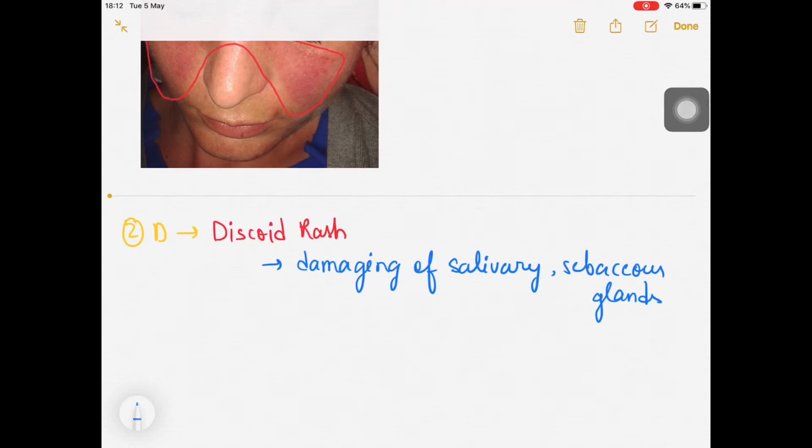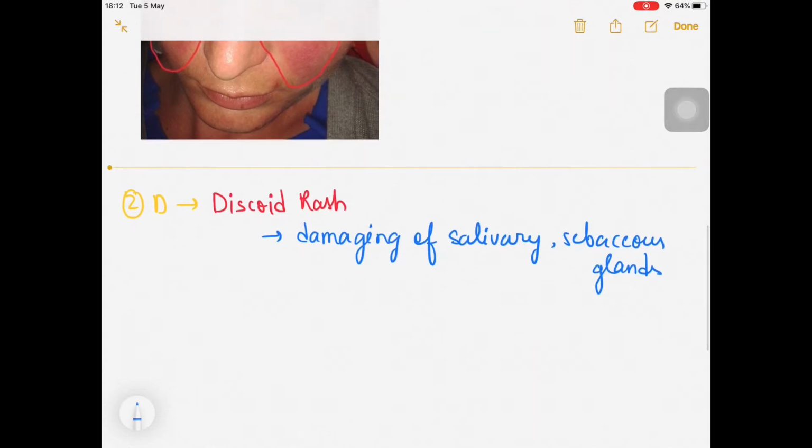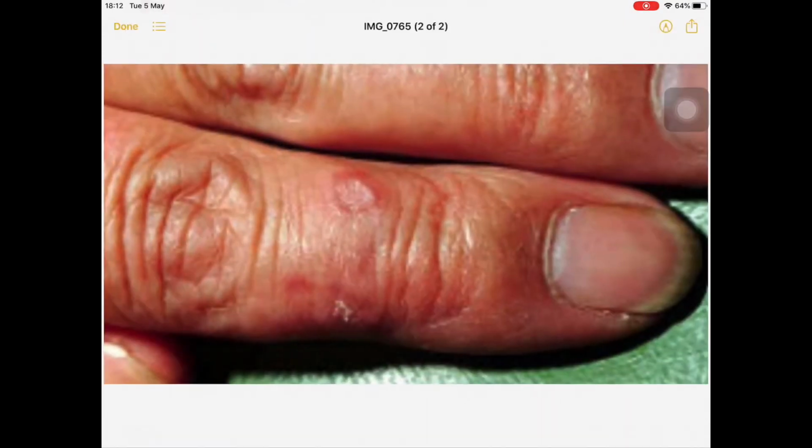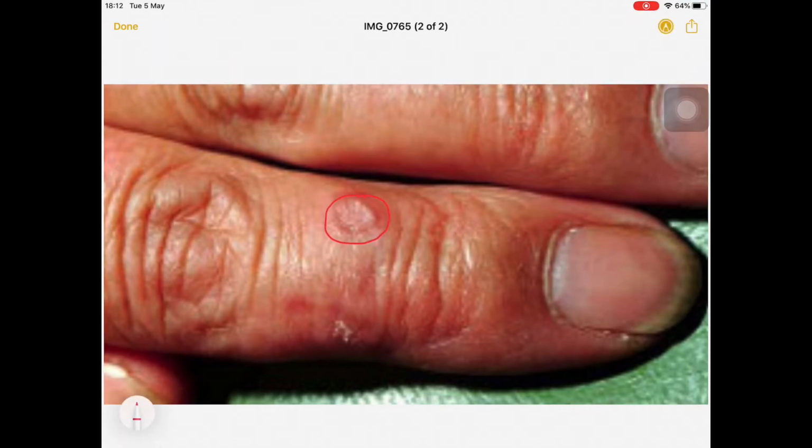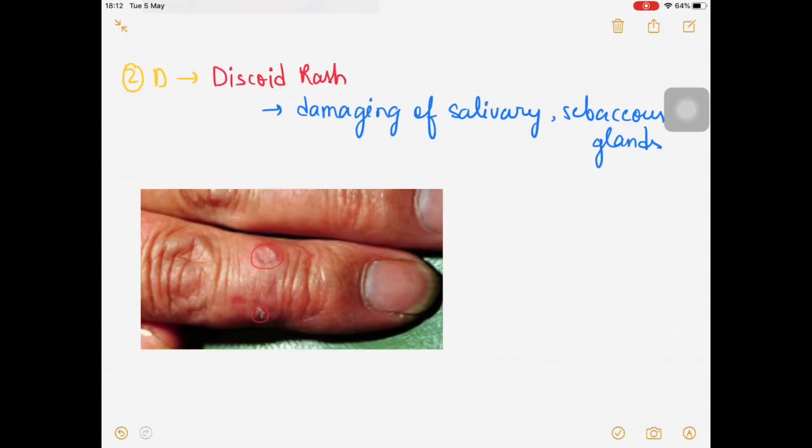Now if there will be damage, let me show you the image over here once again. This is the image which you can see on the screen. This is the image of discoid rash. This is the discoid rash, which you can see. There's damaging of the sebaceous gland over here. Fine, so this is the image for the discoid rash.